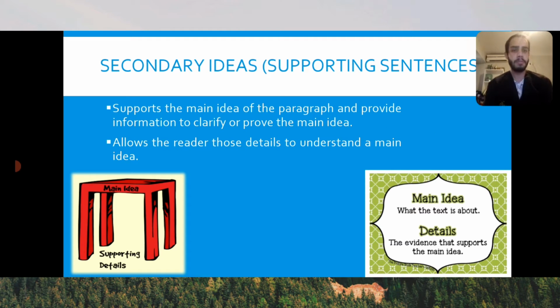Now, as I said, we got also secondary ideas. They are also called supporting sentences. Supporting sentences are basically a way to improve and to give a little more information about a paragraph, about the main idea. So with the supporting sentences, we could try to get more specific details about the main idea. That's the reason for the secondary ideas to exist. That's their objective, to give the reader more details about the main idea. It's basically, as their name suggests, the secondary idea supports the main idea.